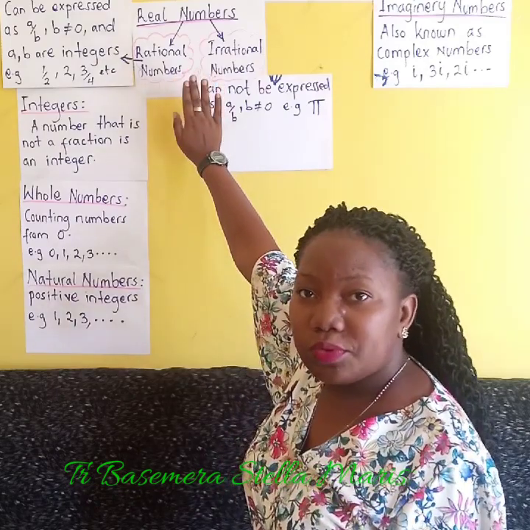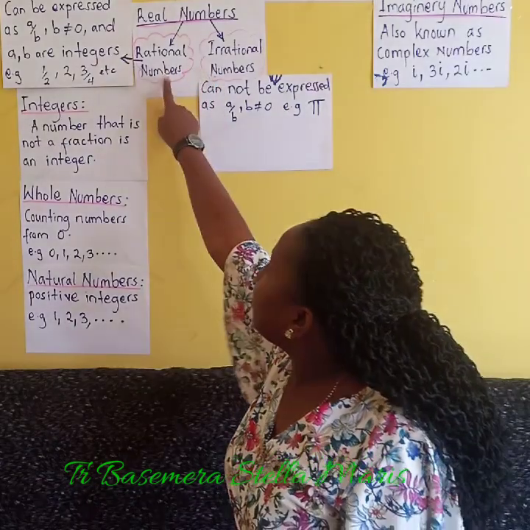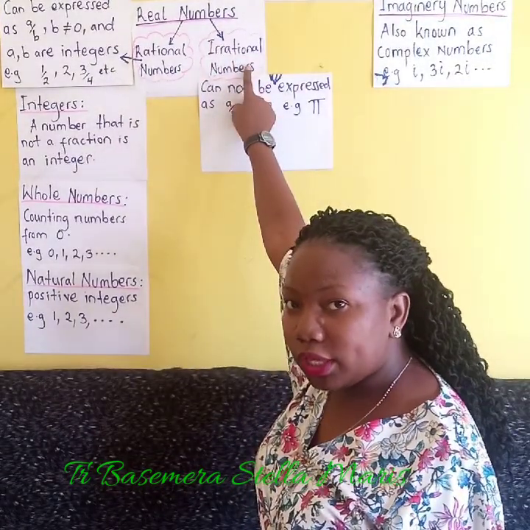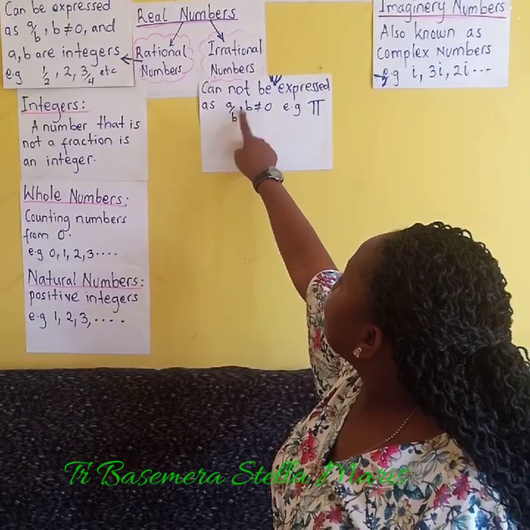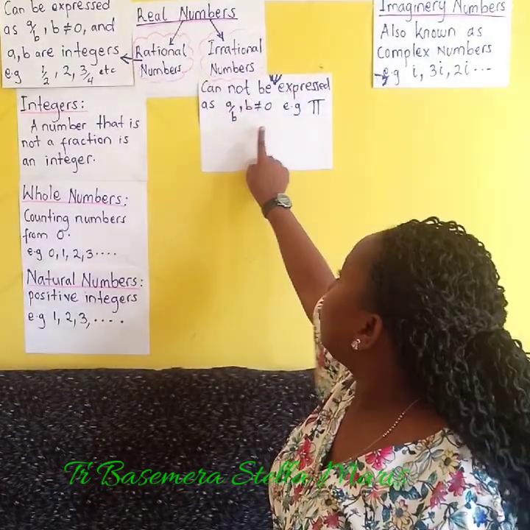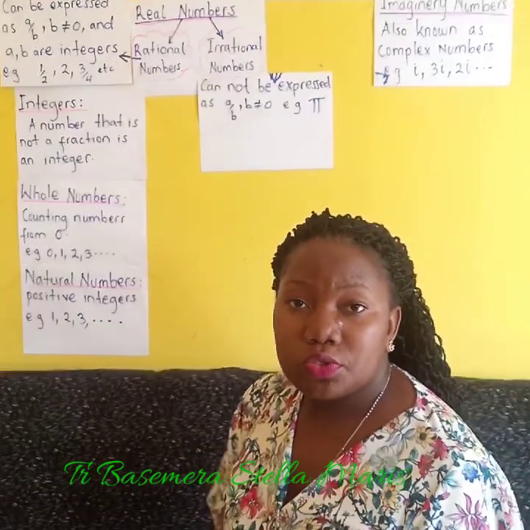Under the real numbers, we have the rational numbers and the irrational numbers. The irrational numbers cannot be expressed in the form of a out of b, where b is not equal to 0.